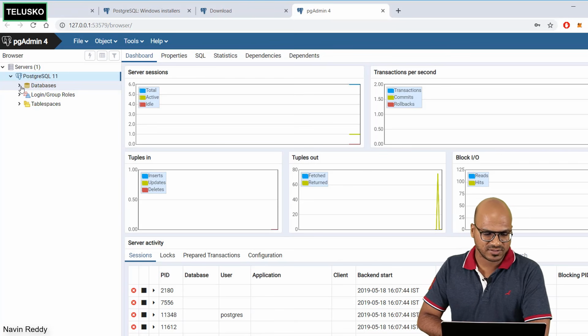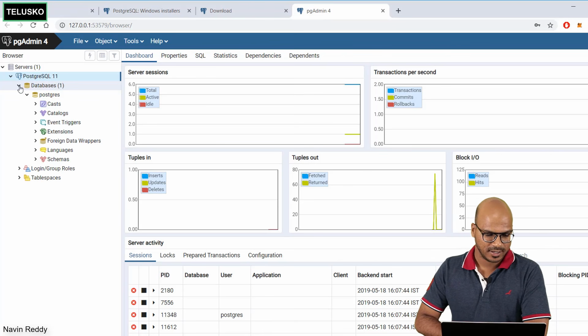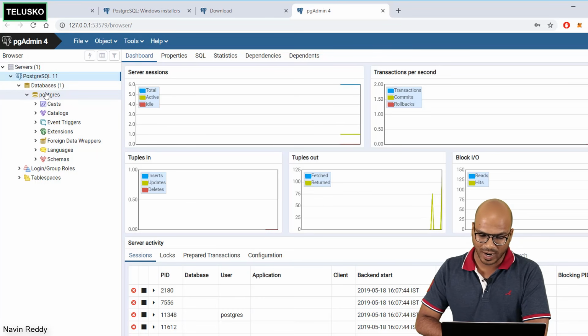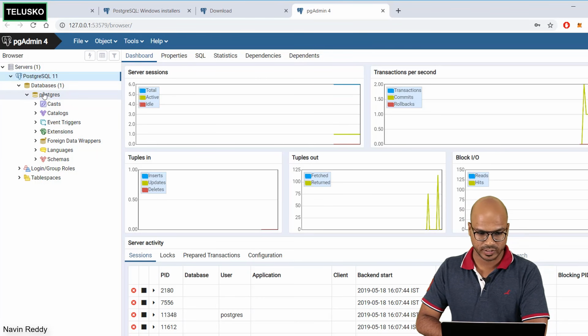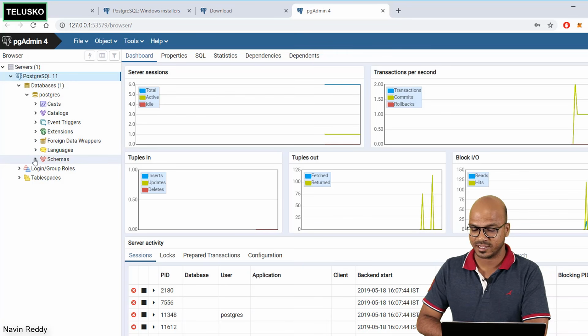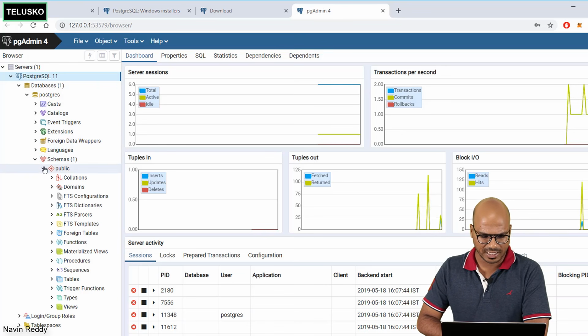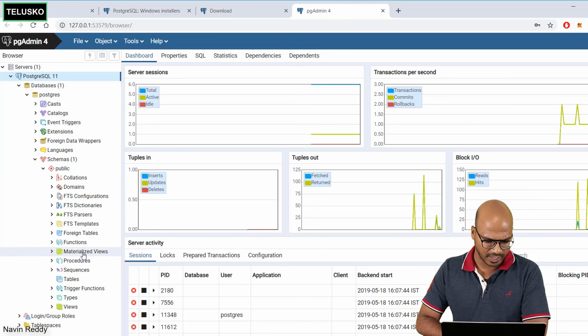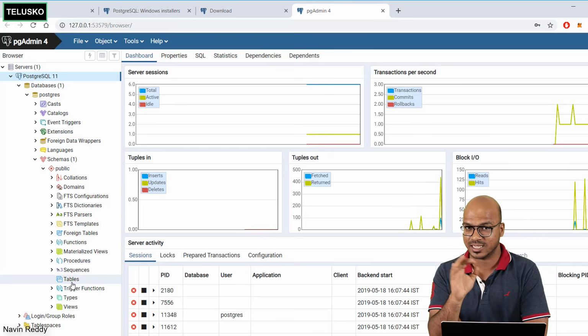And you can see we have some databases available here. By default, it has only one database. We can use it or we can create our own database. Maybe we can do that later. And in this, you might have some schemas by default. If I open schemas, basically tables, here you can see we have tables, and we don't have any table as of now.